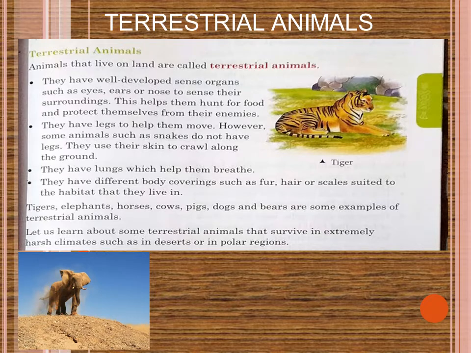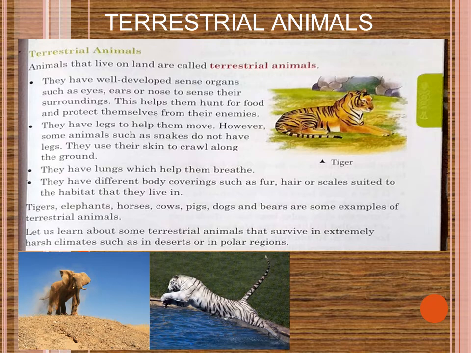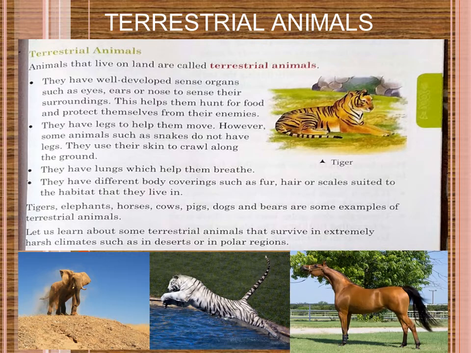And not only that, they have different types of body coverings. Some of them have scales on their body, like fish. Some of them have hair on their body. Some of them have fur on their body. So all these things are adapted in their body, are the features in their body which help them for adaptation.